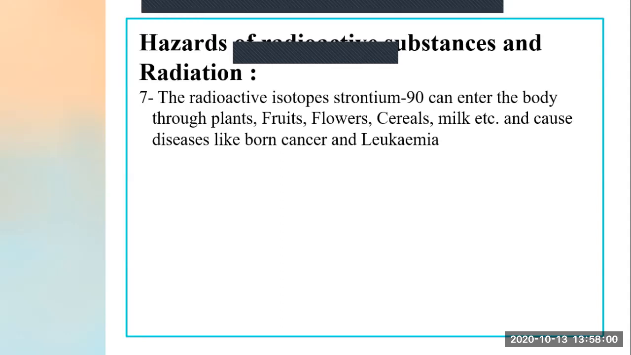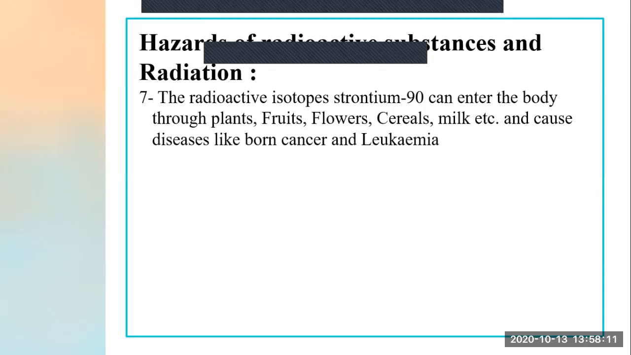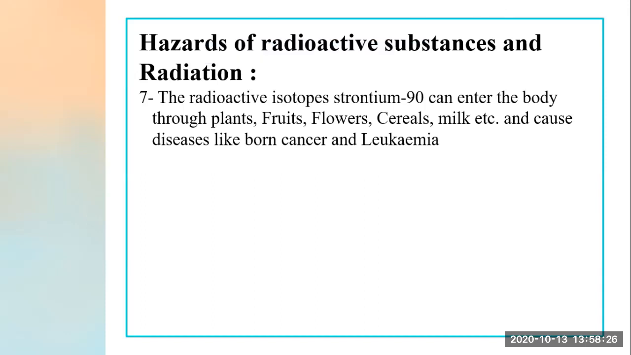Then fruits, whatever fruits we are eating, if they get affected by strontium-90, that radioactivity also can enter our body. Flowers which we smell, if they are radiated by strontium-90, it can enter our body. Cereals which we are using are obtained from plants only.